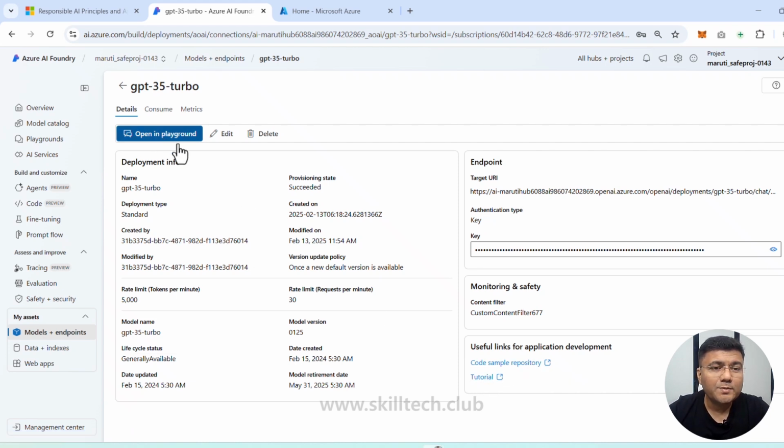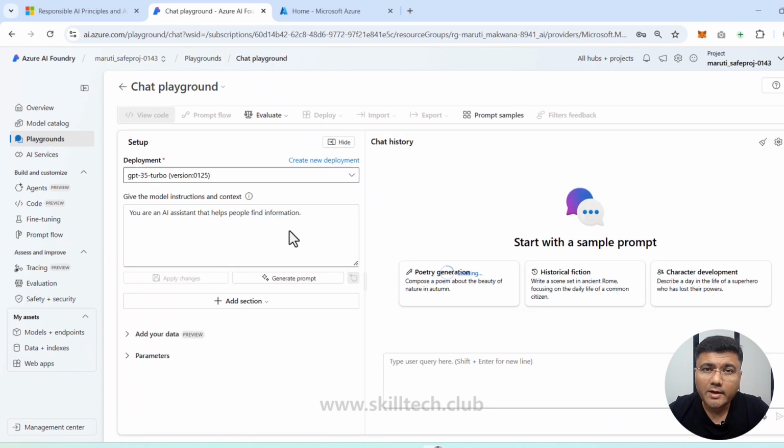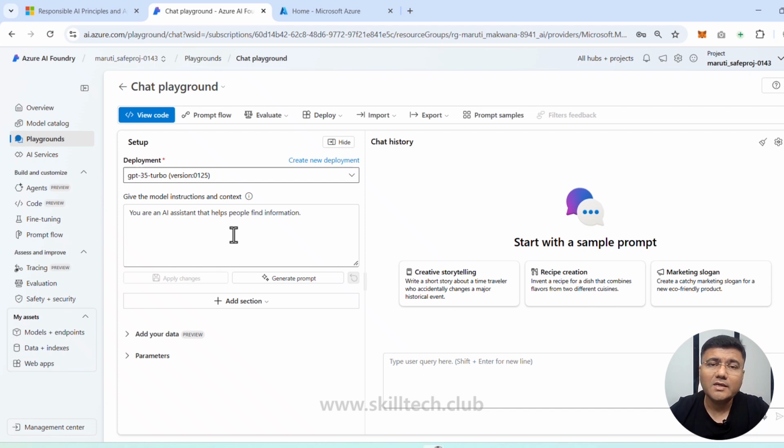Now let me click on open in Playground so that we can check whether my content filter is working fine or not. Let me give you one short warning here. There are chances that this content filter will not work as per expectation, because we have just created the content filter a few minutes ago. Sometimes it takes time to apply those things, but let's check whether it is working or not.